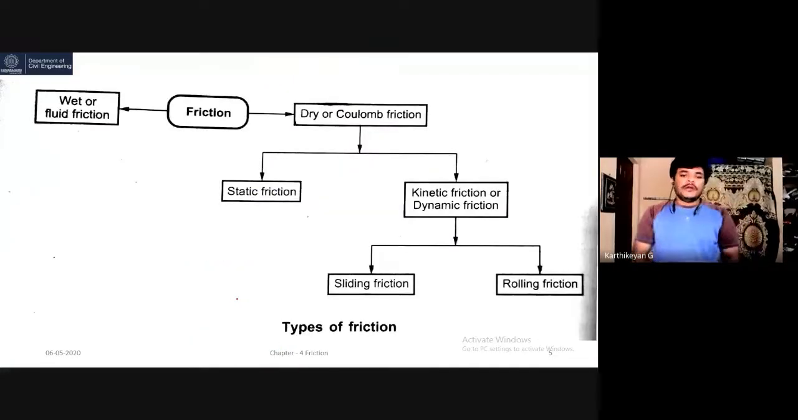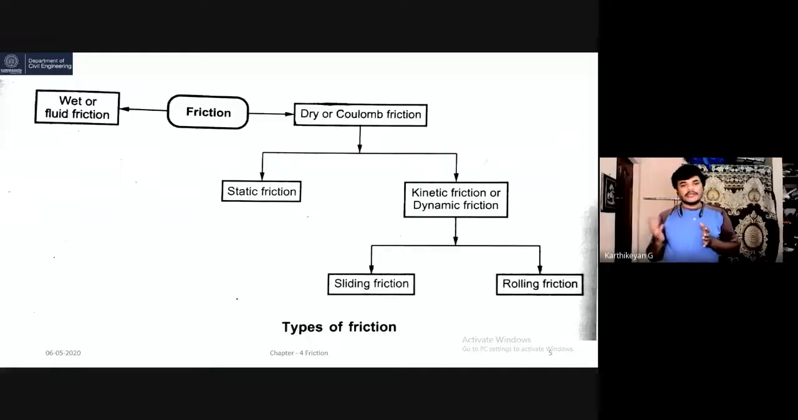Next, now I am going to cover what are all the different types of friction. Majorly, friction has been classified into two categories. One is wet friction, another one is dry friction. Wet friction is also called fluid friction. The fluid may be air or it may be water.